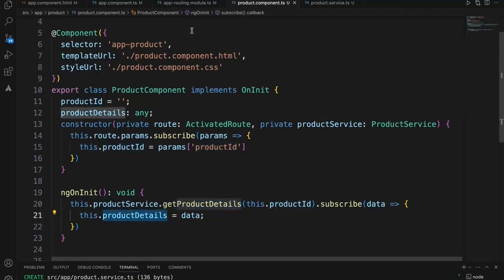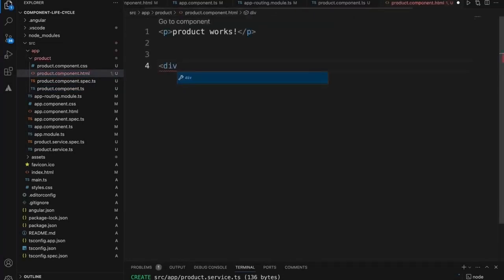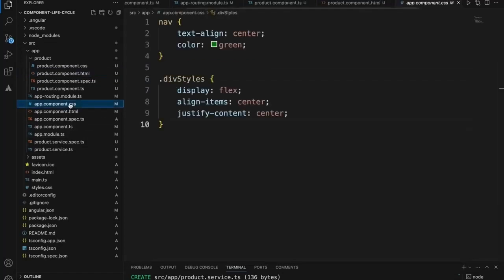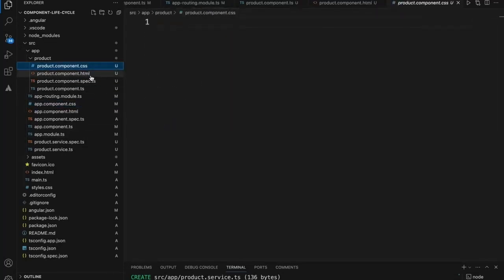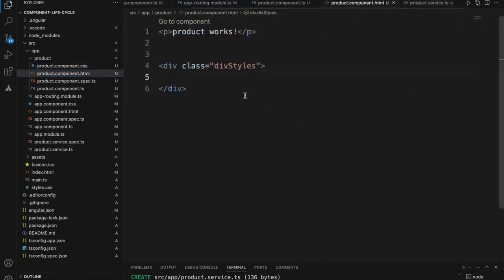Once I get the product details, I want to display these details in the product HTML. In product HTML, let's add a div and align it to center. Let me copy the same div styles from here to the product CSS, so that it will be centered.